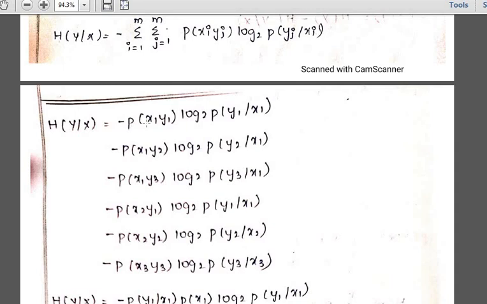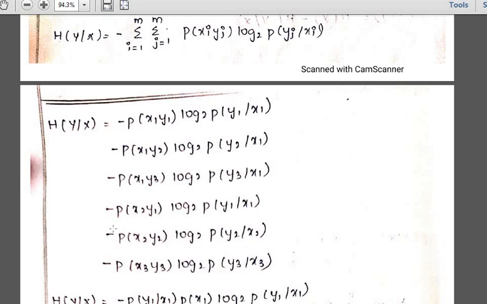So that is minus p of x1 y1 into log 2 of p of y1 by x1. Then applying x1 as an input, you are getting the output as y2: minus p of x1 y2 into log 2 of p of y2 divided by x1. Third part, probability of getting x1 y3 into log 2 of p of y3 divided by x1.